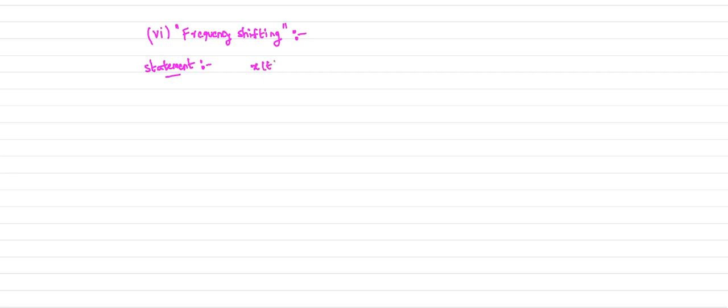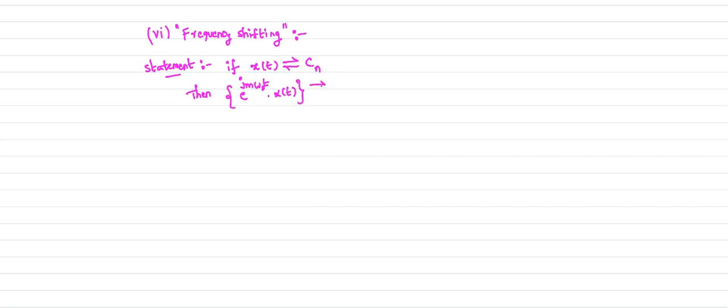If x of t is a signal with complex exponential Fourier series coefficient Cn, then what is the complex exponential Fourier series coefficient of the signal e power j m omega naught t into x of t? So that is your signal.